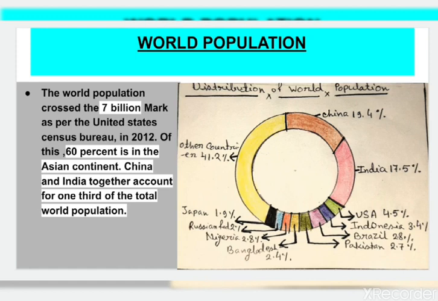The world population crossed the 7 billion mark as per the United States Census Bureau in 2012. Of these, 60% is in the Asian continent. China and India together account for one third of the total world population. As you can see in the diagram, China's total percentage of population is 19.4, India 17.5, and other countries 41.2%. And I have mentioned the other countries' percentage also here.